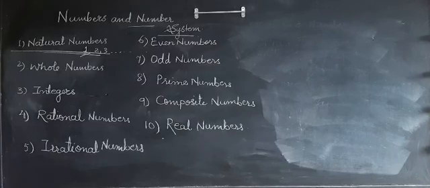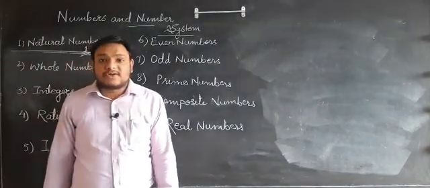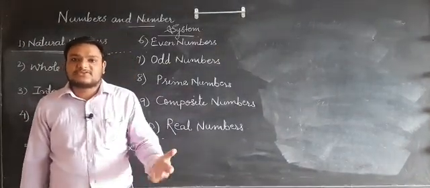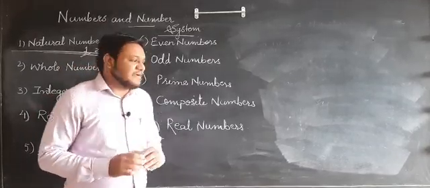You have to note the definition. Natural numbers are counting numbers. Naturally occurring numbers that are used for counting are called natural numbers.